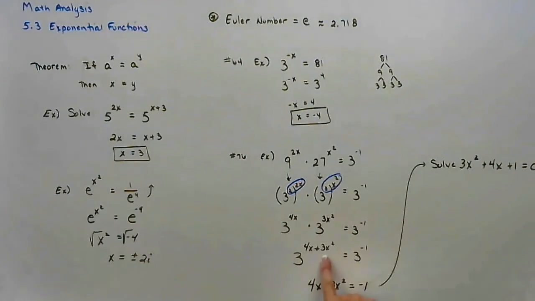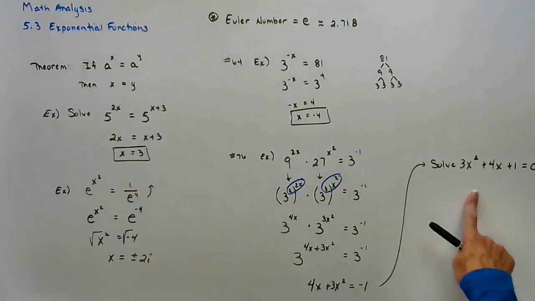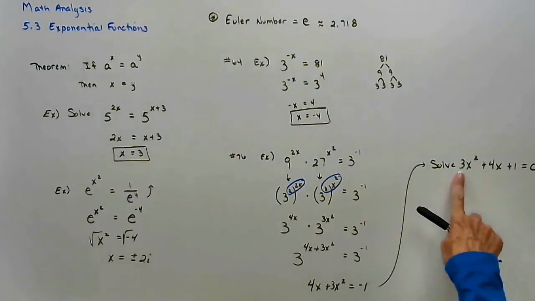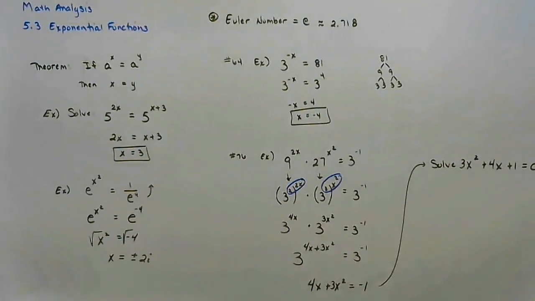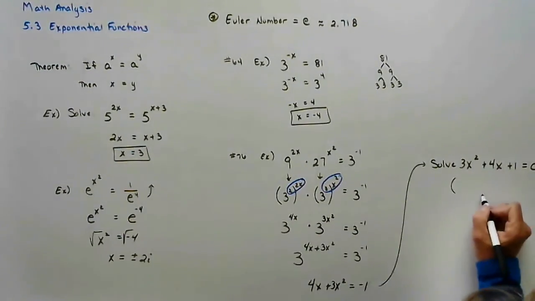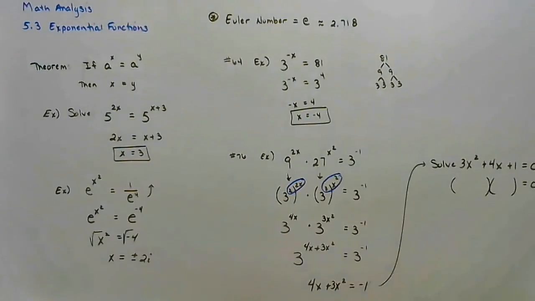So this exponent has to equal this exponent. Now I'm going to solve this. You have a choice. You can factor, use the quadratic formula, or complete the square. But if you complete the square, this has to be a 1, so you'd have to divide everything by 3. I'm going to factor. If you need factoring help, ask, look it up.